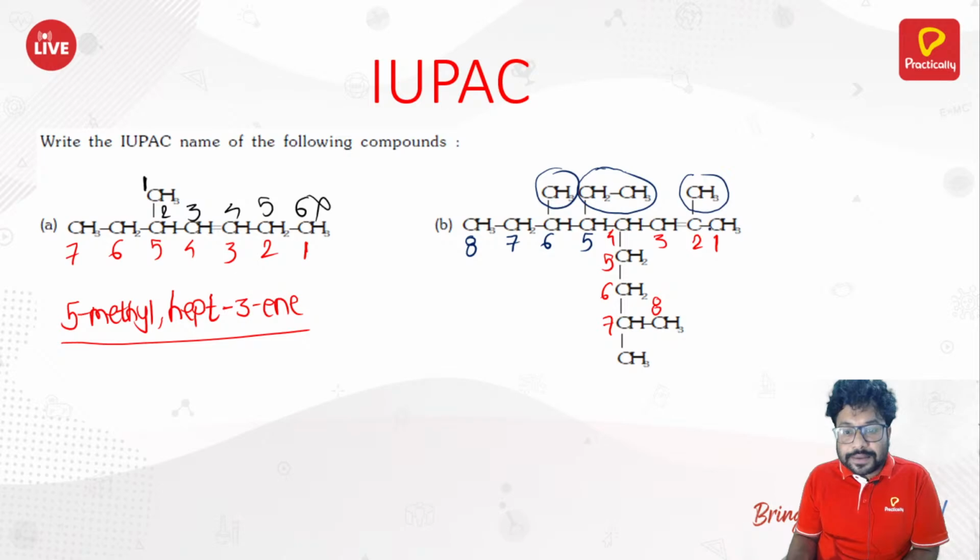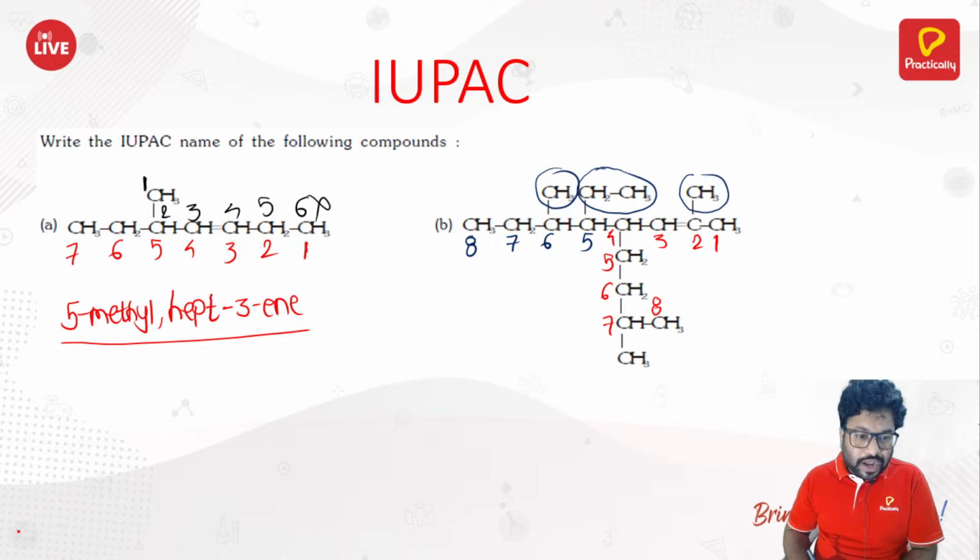But if you take the turn from the fourth position and come down, 1, 2, 3, 4, 5, 6, 7, 8, then you get only 3 substituents: this methyl and whatever is left there. So that is why you should consider the straight chain where you are getting more branches. And then, what do you name this?